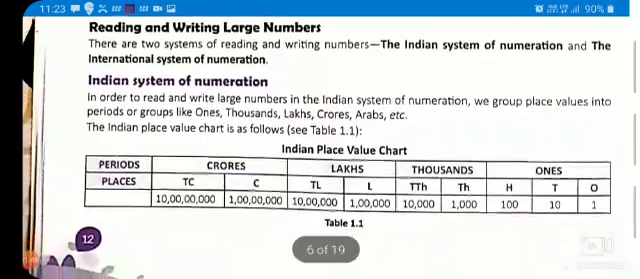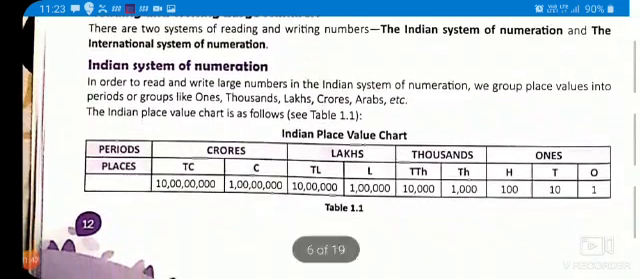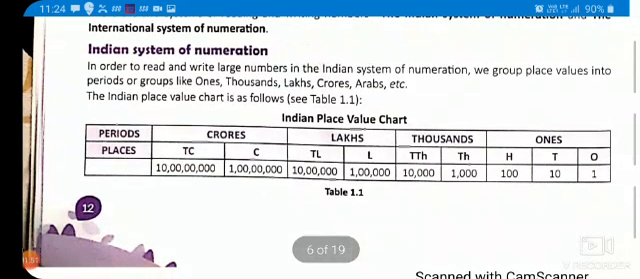In order to read and write large numbers in the Indian system of numeration, we group place values into periods or groups like ones, thousands, lakhs, crores, arabs. So these are the different periods how we are denoting: ones, then thousand, then lakhs, then crores, then arabs. Likewise we are denoting the numbers.